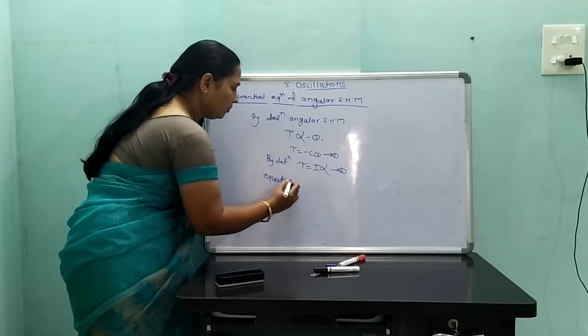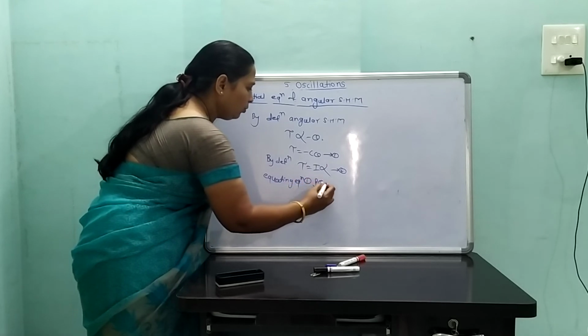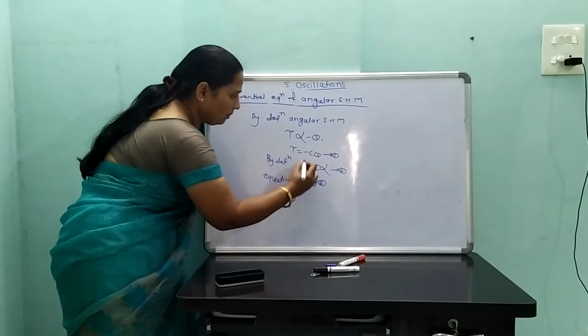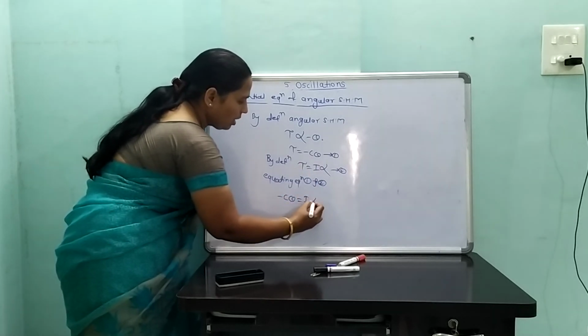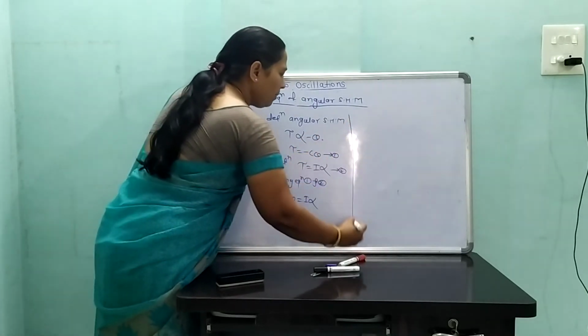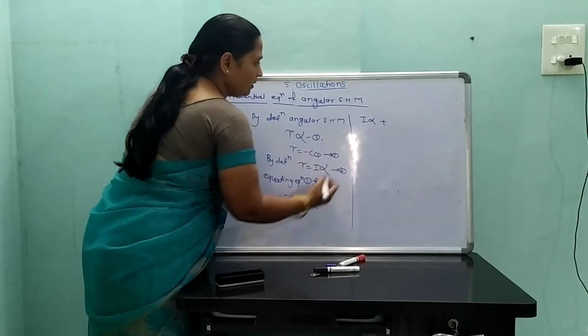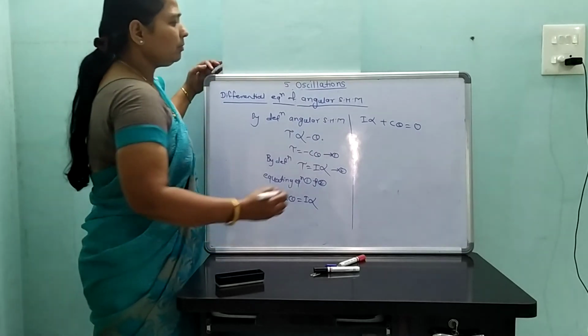Equating equations 1 and 2, we get minus c theta is equal to I alpha. Therefore, I alpha plus c theta is equal to 0.